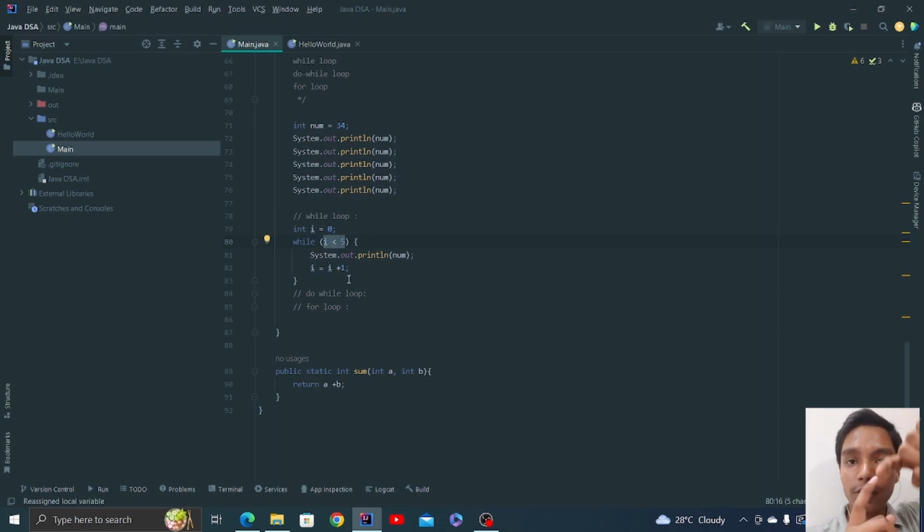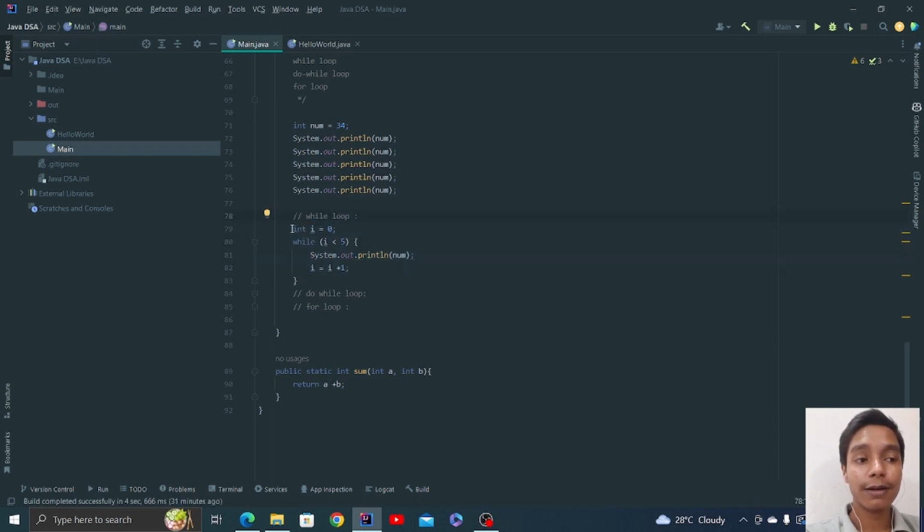Every single time you run the loop, we increase the value of i by 1, and then you check whether it satisfies the required condition or not. If it does, the value is true, so run the loop. If it is not, just close the loop and get out of it. Cool, this was the basic syntax of the while loop.